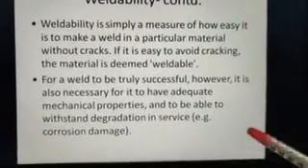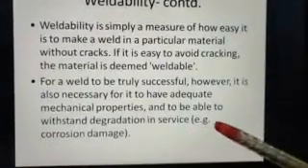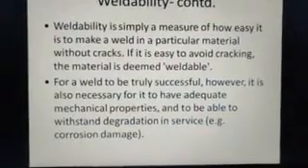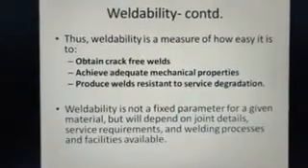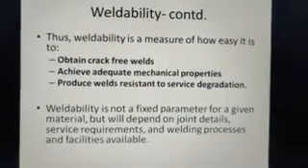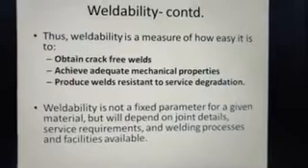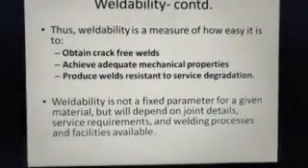For a weld to be truly successful, it is also necessary for it to have adequate mechanical properties and to be able to withstand degradation in service, for example, corrosion damage. And thus weldability is a measure of how easy it is to obtain crack-free welds, achieve adequate mechanical properties, and produce welds resistant to service degradation. So that is all about weldability.